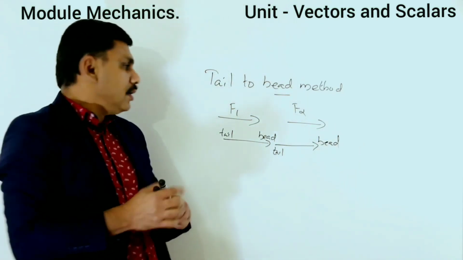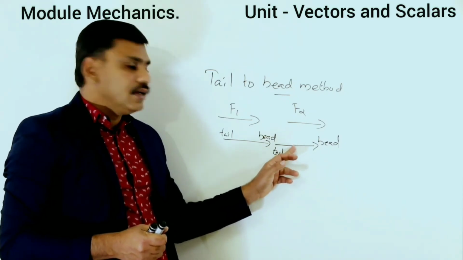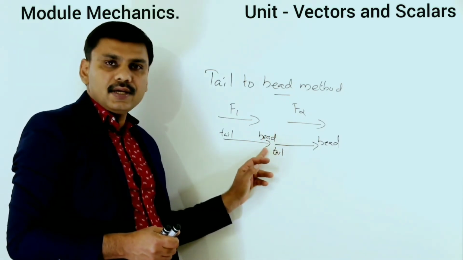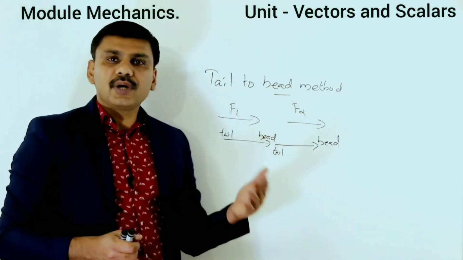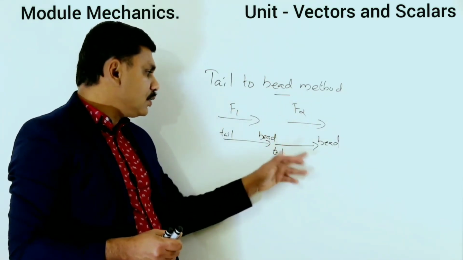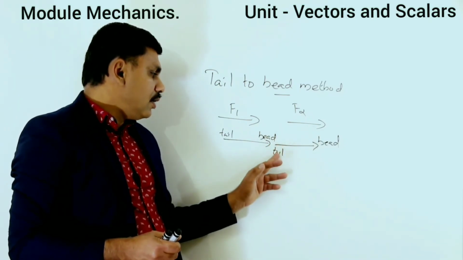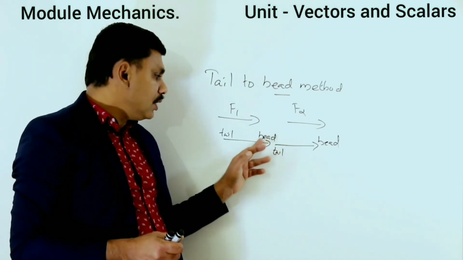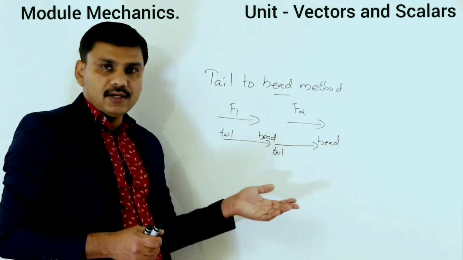So here you are keeping the tail of the second vector at the head of the first vector. That's why its name is tail to head method. Then you are finding the resultant.